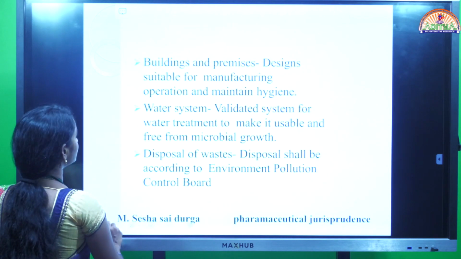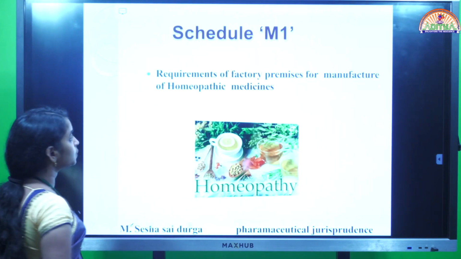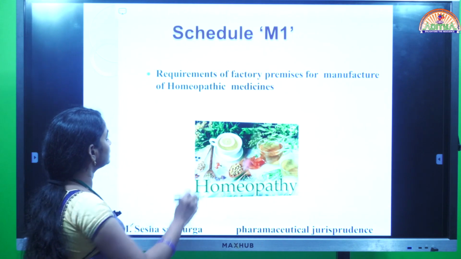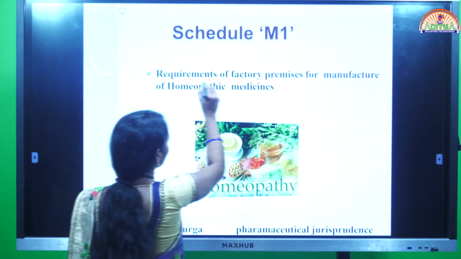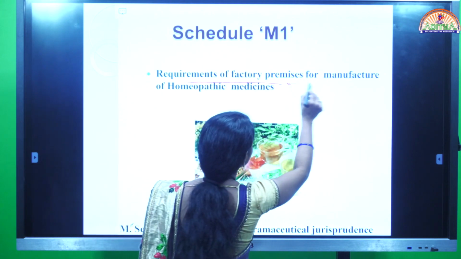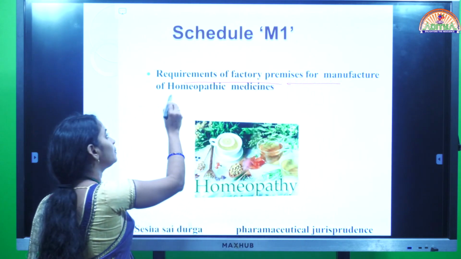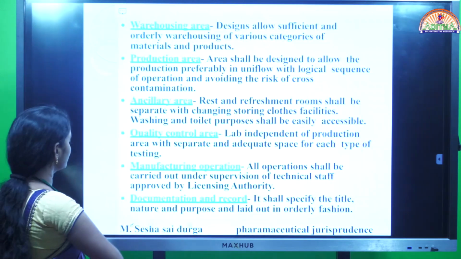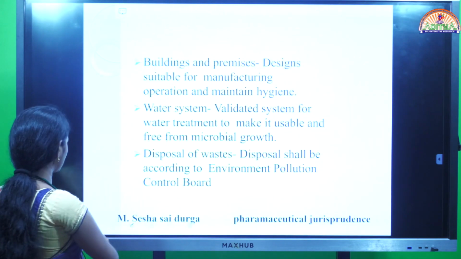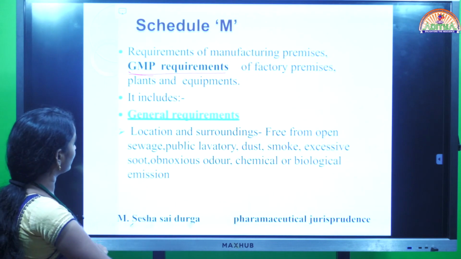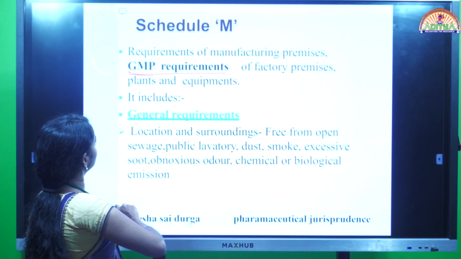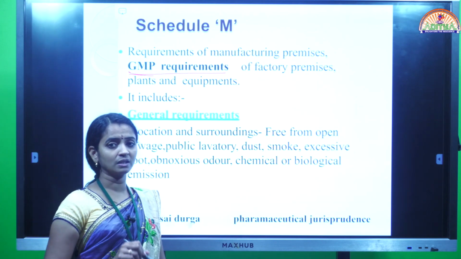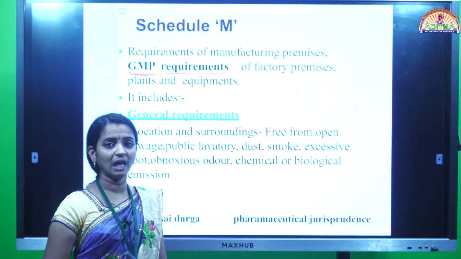After schedule M, the next one is schedule M1. Schedule M1 contains requirements of factory premises for manufacturing of homeopathic medicine. In schedule M we discussed the GMP requirements for normal allopathic medicine, the requirements for the formulation of allopathic medicine.